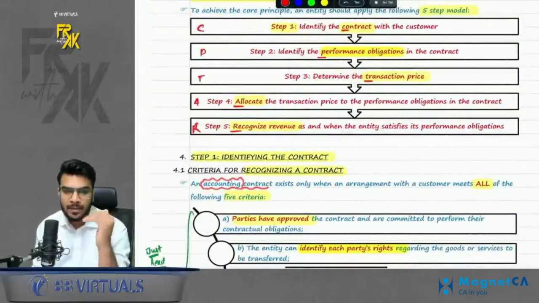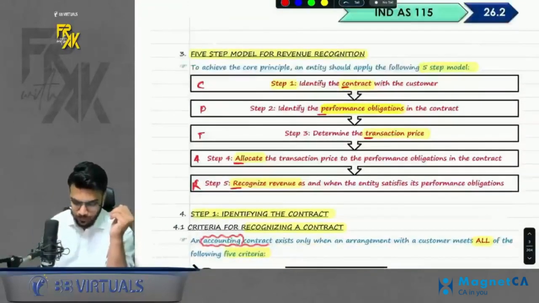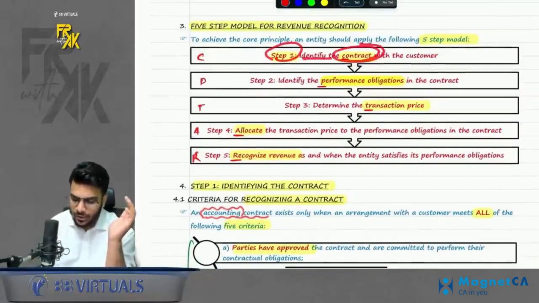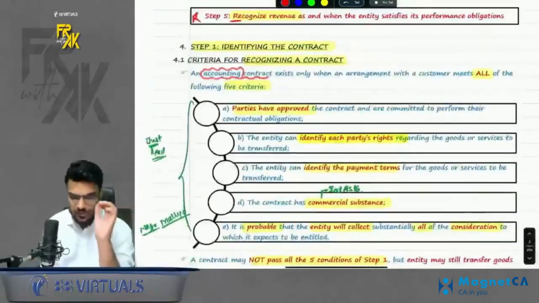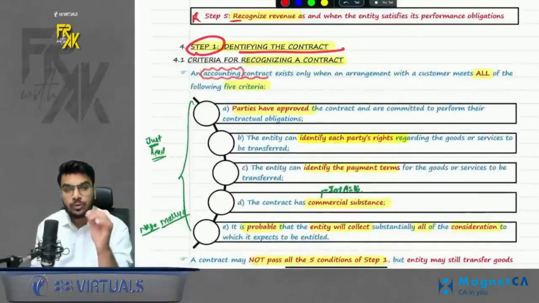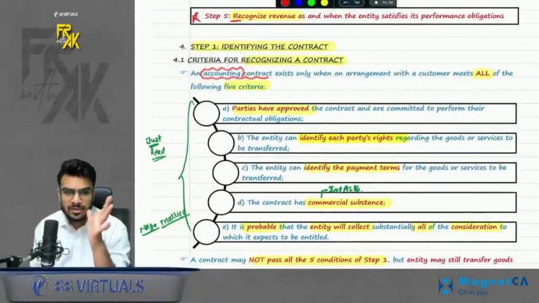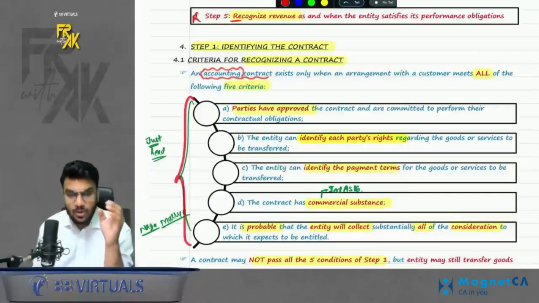How to remember this: CPTAR. Now we will start revising each step one by one. The first step was identifying the contract with the customer. So first of all, in this standard, it says how do you know when to start accounting for this contract or when to book the revenue under this contract? So it says when it meets all the 5 criteria.